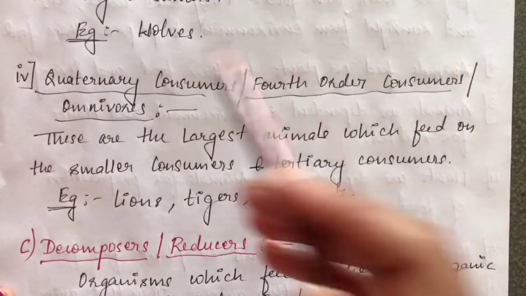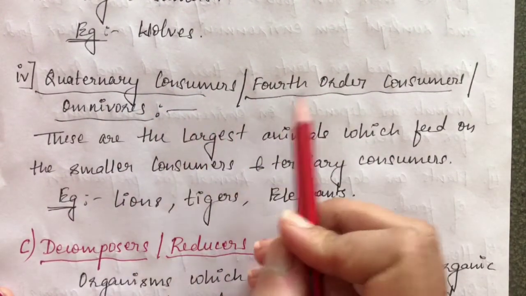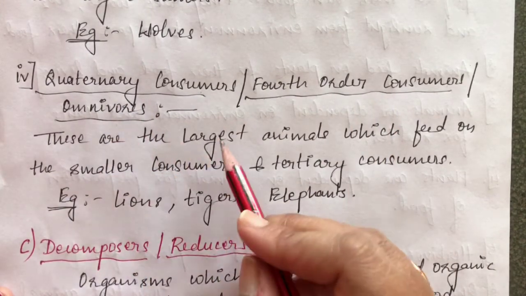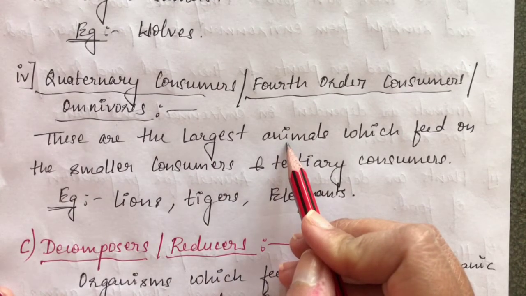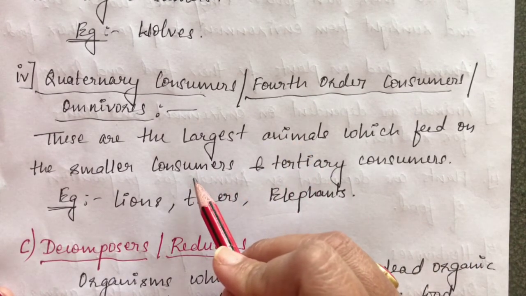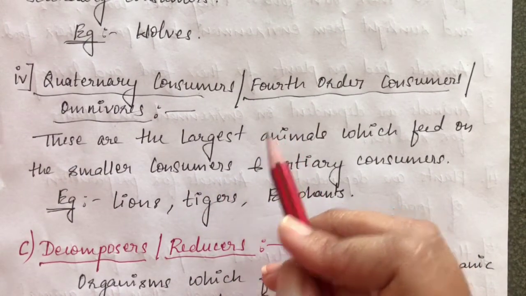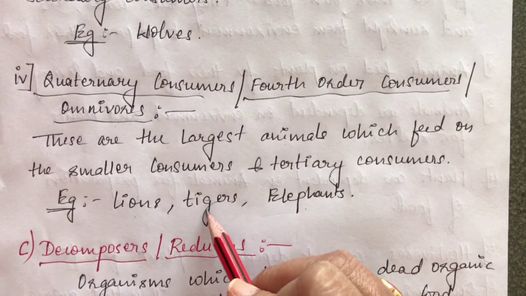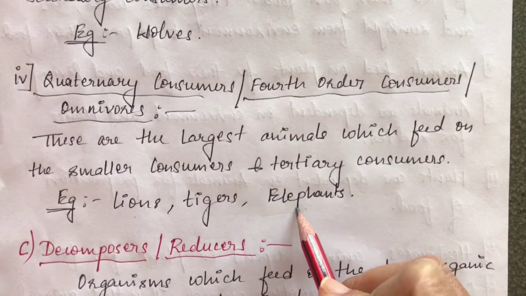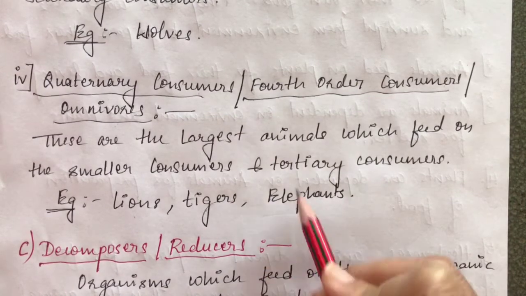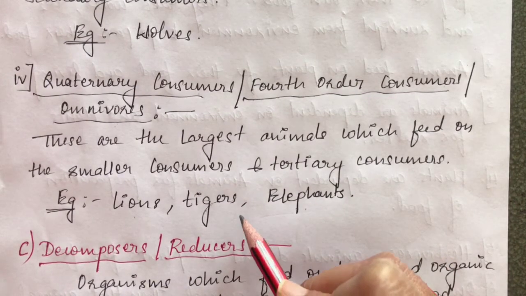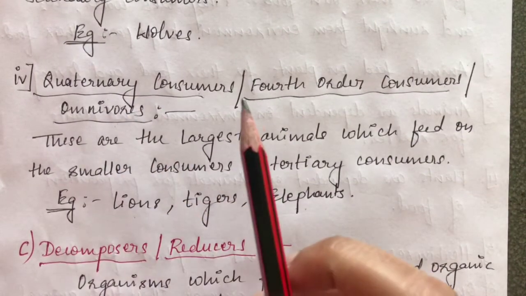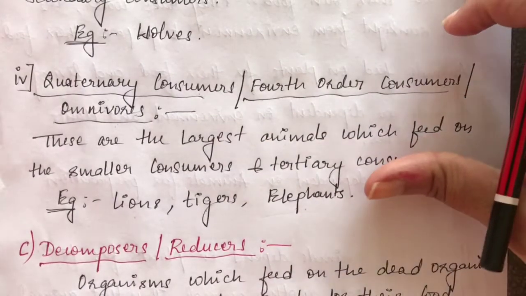When I go further, we have quaternary consumers or fourth order consumers. They are also called omnivorous animals. These are the largest animals, the biggest ones. They feed on the smaller consumers and also on plants, like lions, tigers and elephants. Lions and tigers feed on the bigger animals. Elephants eat plants also. So the different groups are present here, the biggest animals, which eat animals and also eat plants. That is my last type of consumer group. Clear? Now these are my four categories of consumers.